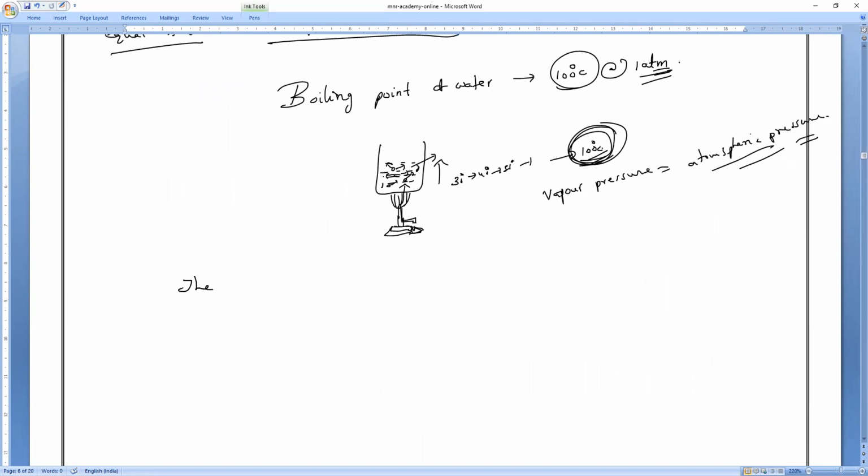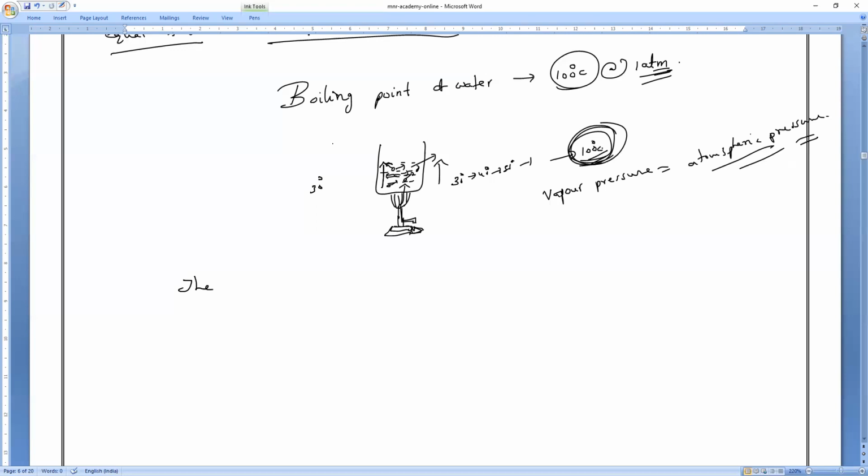The water keeps on heating, Mari, and at a particular temperature, for example 30 degrees, the water will have some vapor pressure. At 40 degrees, some other pressure. At 50 degrees, some other pressure. So as soon as the water reaches 100 degrees Celsius, the vapor pressure of that water will be equal to the atmospheric pressure. Then only the evaporation starts. That is only converting into gaseous state. Understand, Mari? Yes, sir. Yeah, that is what we used to call boiling point.